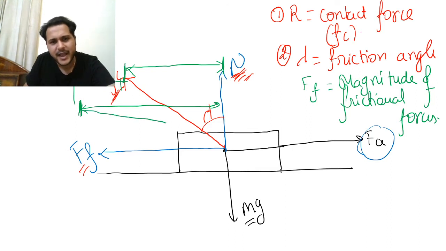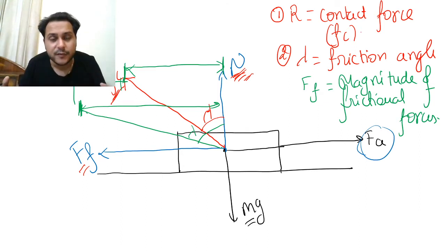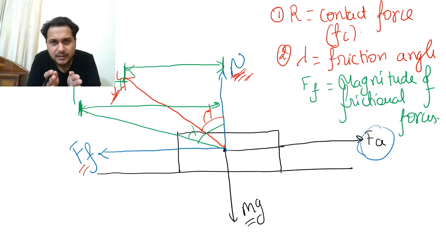Now when I make an angle from this point, this angle lambda is now this bigger angle. So it can be concluded that if I increase the magnitude of the frictional force, the angle of friction will increase. If I decrease the magnitude of the frictional force, the angle of friction will also decrease.